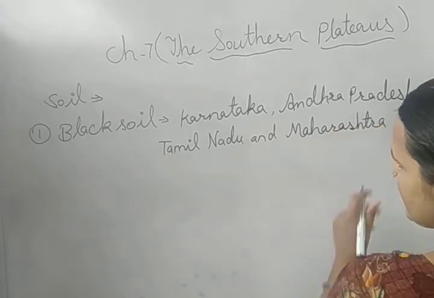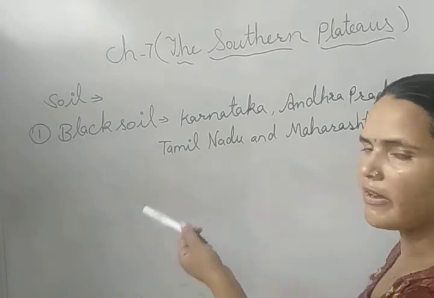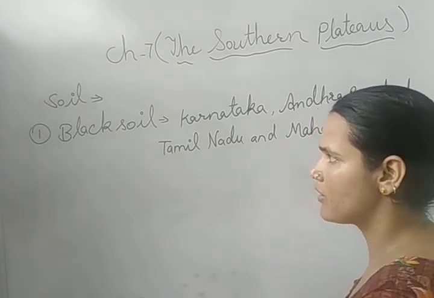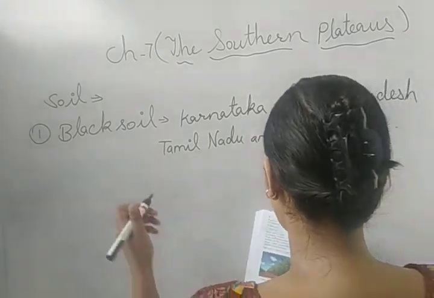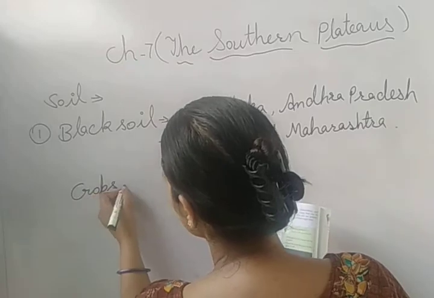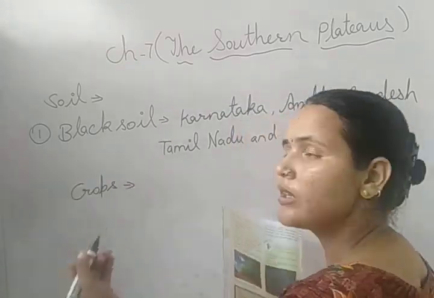So these are the states where black soil is found. And now let's discuss which crops are grown here. These are the crops which are grown in black soil, or black soil is suitable for these crops.